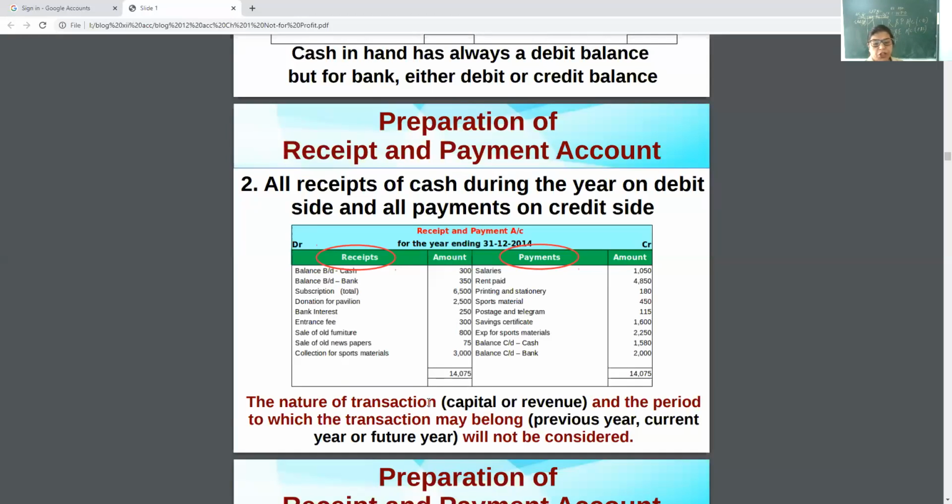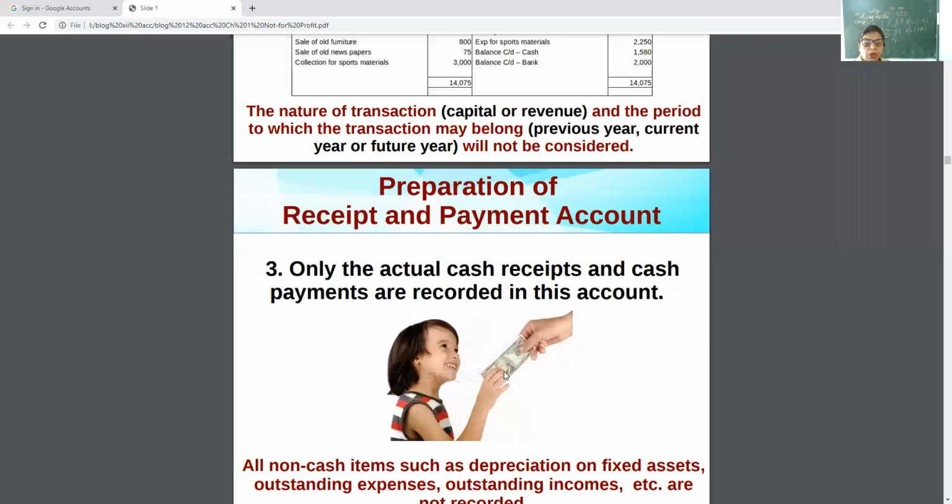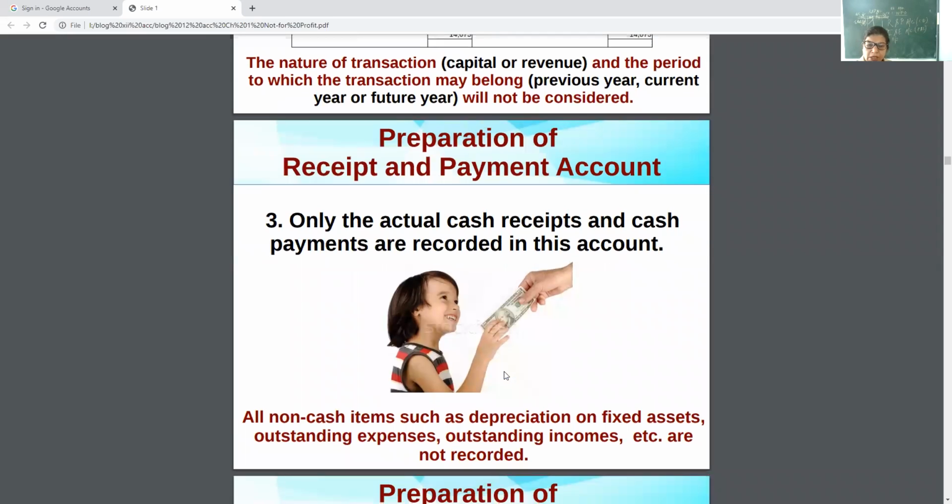See, the nature of the transaction, capital or revenue, and the period to which the transaction may belong. Just now I told you, whether it is of the previous year, current year, or next year, this is not being considered. Only the actual cash receipts and cash payments are recorded. Only the cash transactions are to be recorded. Non-cash items will not be recorded. What is the meaning of non-cash items, my dear children? Those items in which there is no flow of cash, no inflow, no outflow.